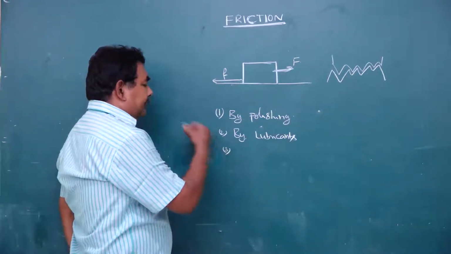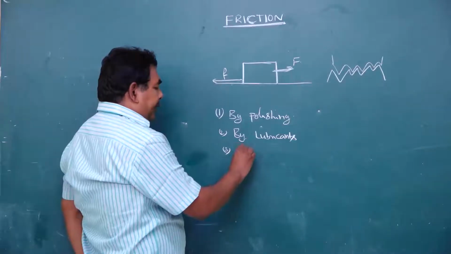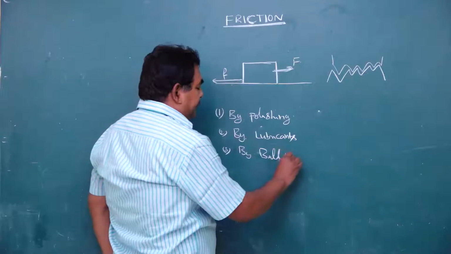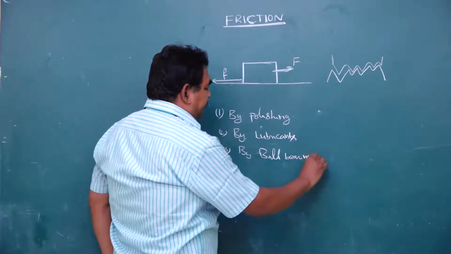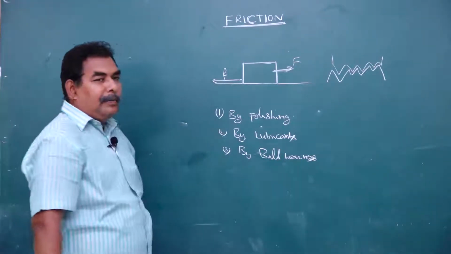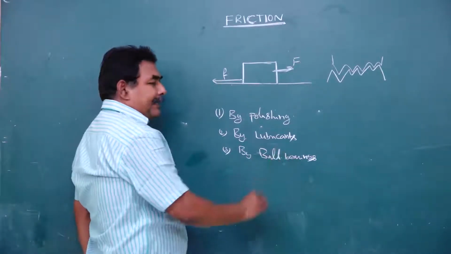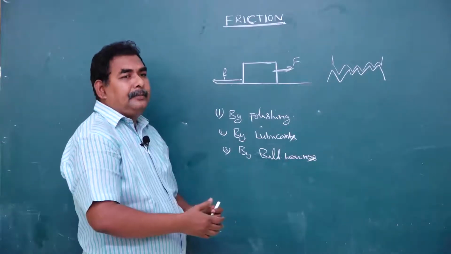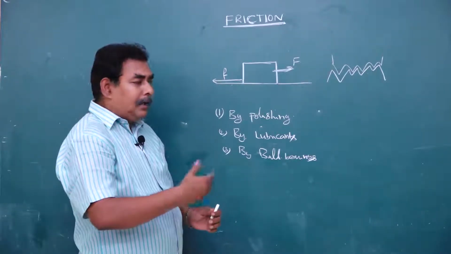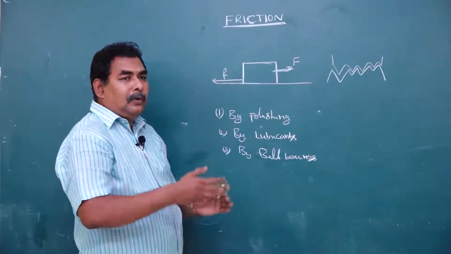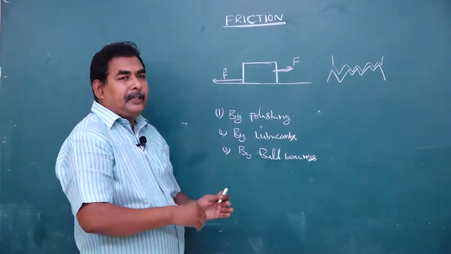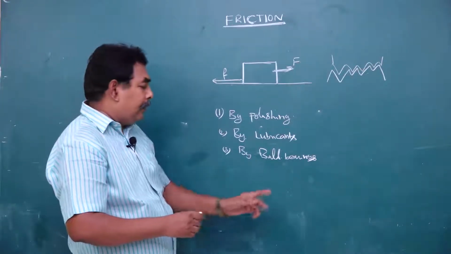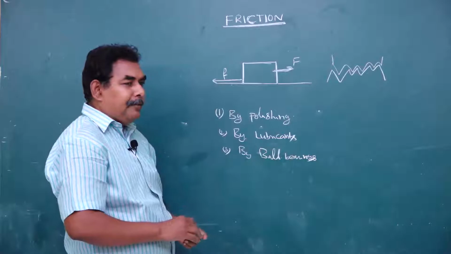The third one is by using ball bearings. Ball bearing means balls, like cycle balls. It is used to rotate an object. So the kinetic friction can be converted into rolling friction. So by using ball bearings, we can minimize the friction.